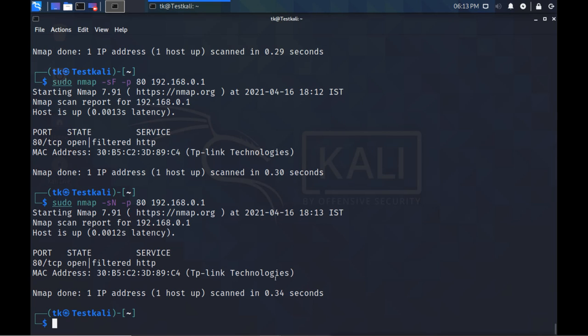But this will not work with any new versions of Windows. It is working here, it works with the Linux versions, it works with other devices, like I'm doing it for my router, but it does not work with the Windows versions. Now why, and what the Windows editions are doing to protect against it, I will show you, and I will show you how the full scan and half scan also work. I will do it on a Windows machine and I will show you by grabbing the packets.